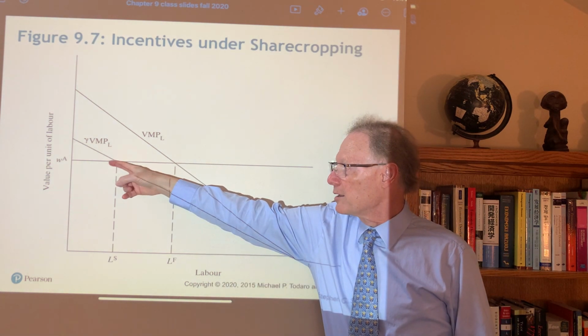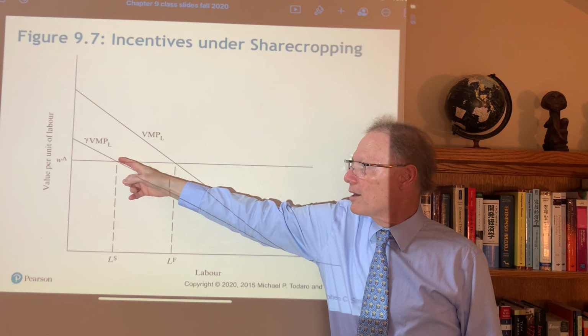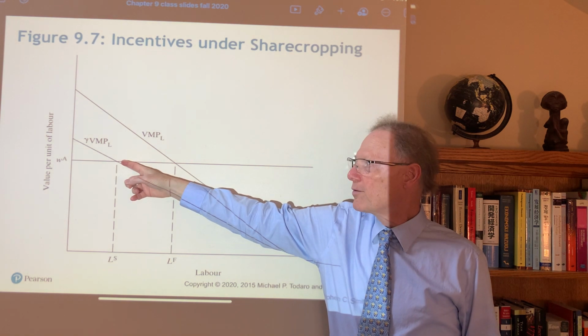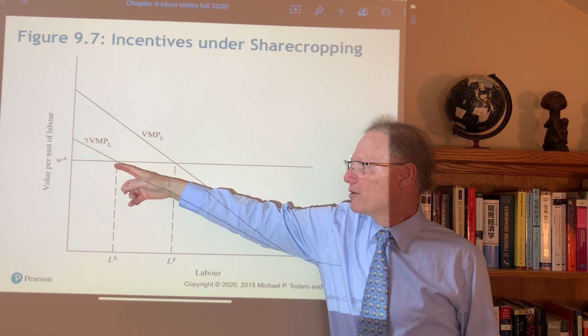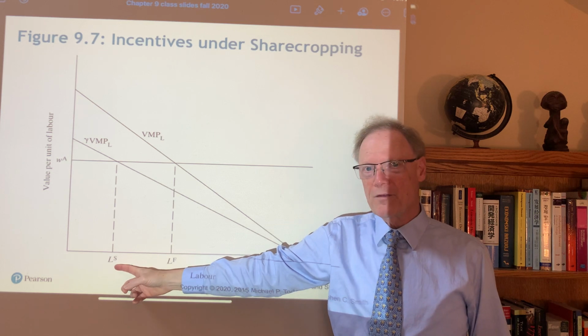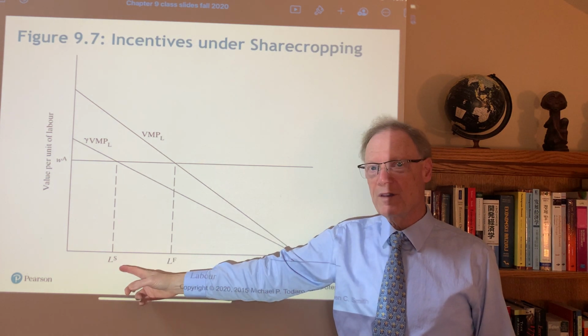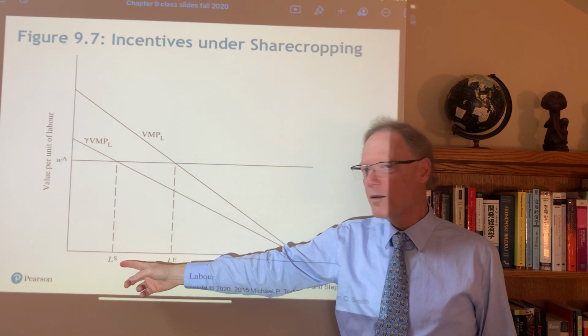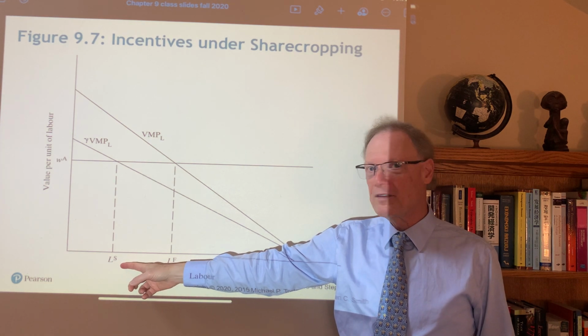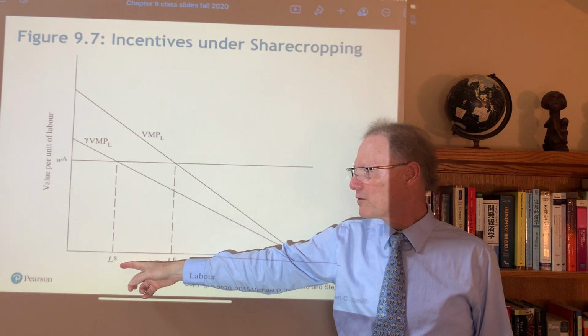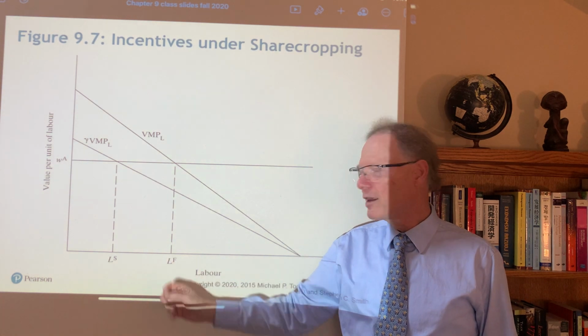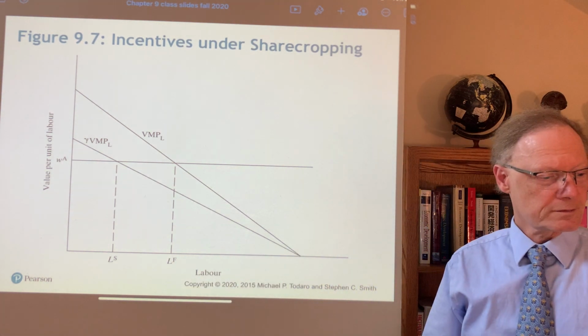They're using labor only to where the gamma of value marginal product of labor is equal to that alternative wage. That gives a labor used in sharecropping that can be significantly less in terms of what's efficient, what's best from an income perspective for the sharecropper in relation to the family farmer.